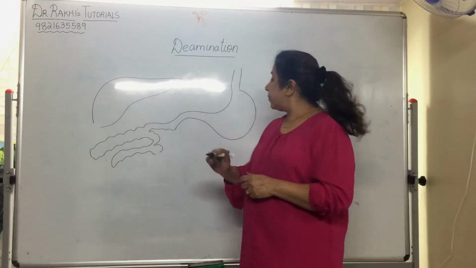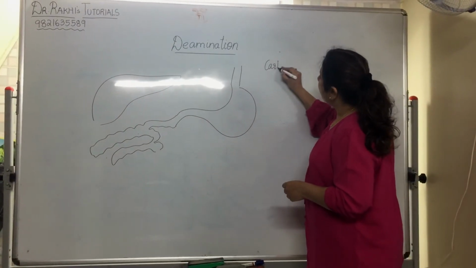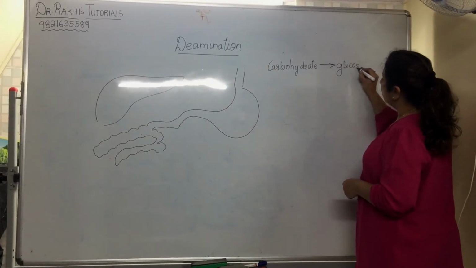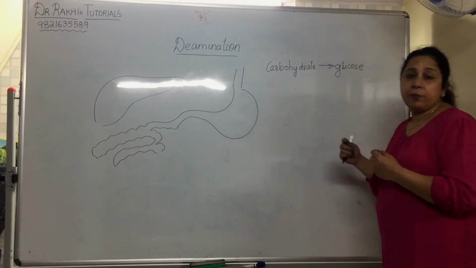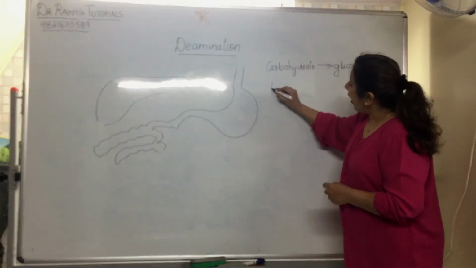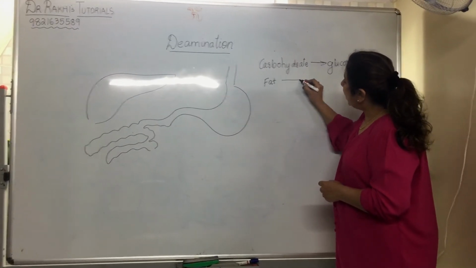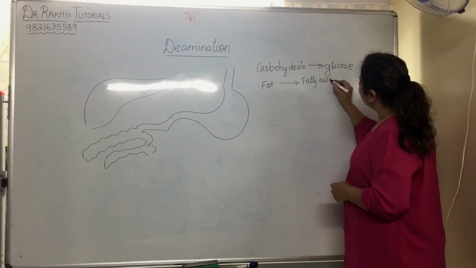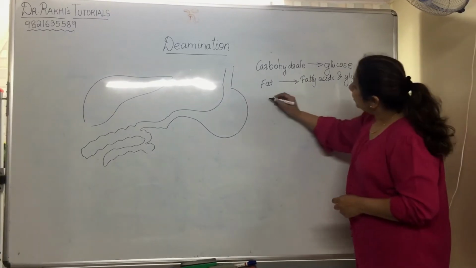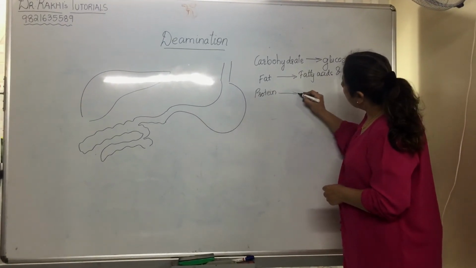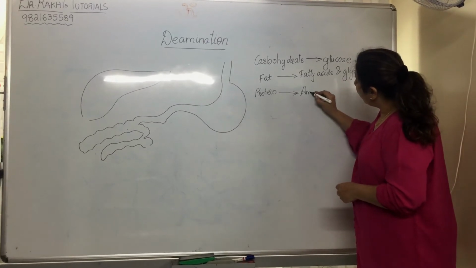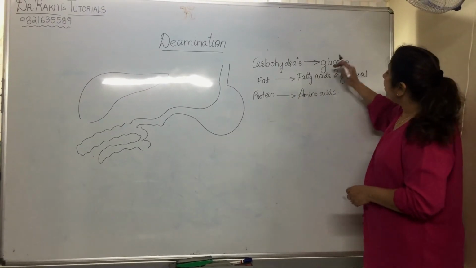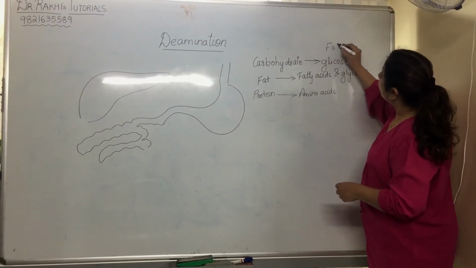The carbohydrates get converted into glucose, which is the end product. So the body absorbs in form of glucose. The fats are ultimately broken into fatty acids and glycerol. And the last one, that is proteins, ultimately breaks down into amino acids. So these are the constituents of the food and these are the fate of these constituents.